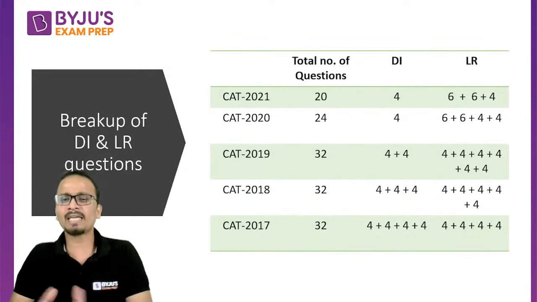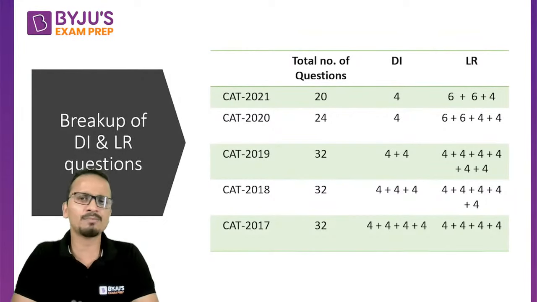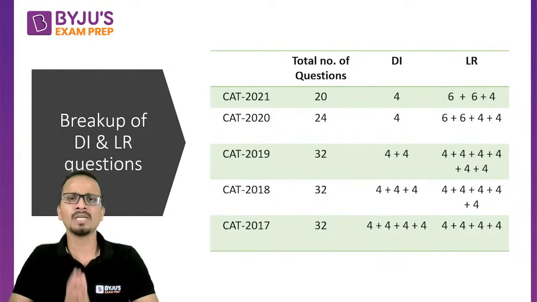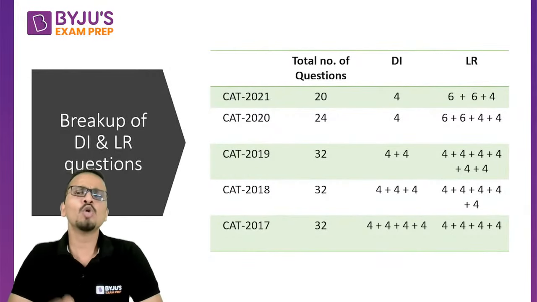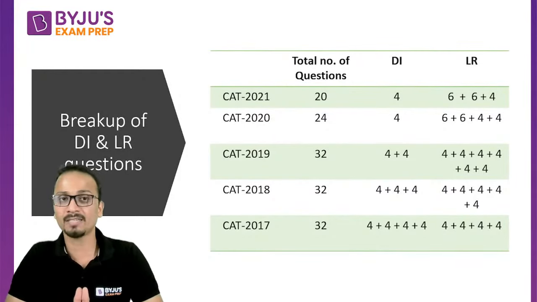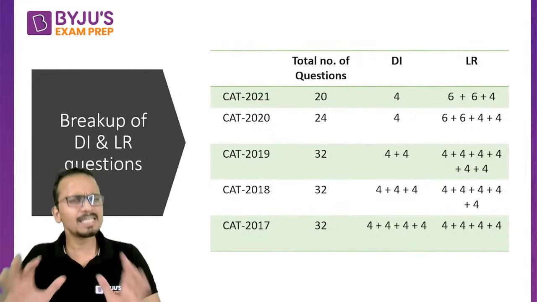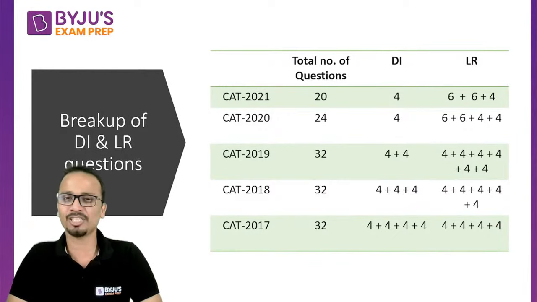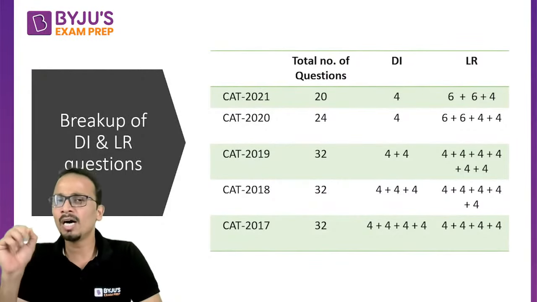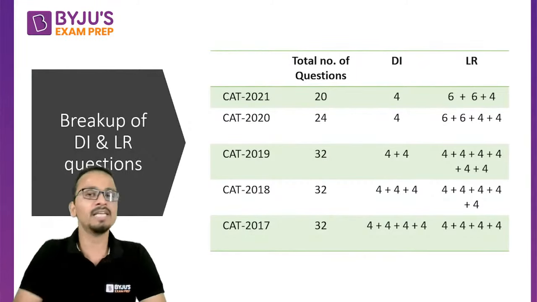So if you are practicing your calculations properly from the beginning, you are understanding the concepts of percentages and ratios properly, then it will not be very difficult for you to handle the amount of calculation that comes in data interpretation of CAT. Now it's more of logic, less of calculation. I'm not saying zero calculation. So still you will have to focus and concentrate when it comes to the calculative part of data interpretation in CAT.